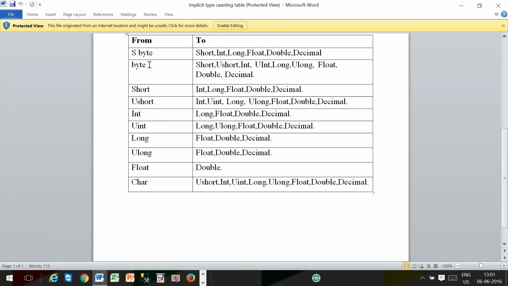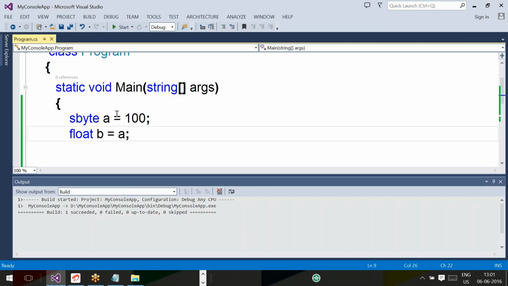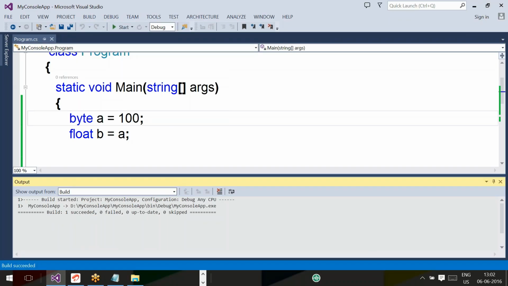Implicit conversions: from sbyte you can convert to short, int, long, float, double, decimal. Second one, byte to short, ushort, int, uint, long, ulong, float, double, decimal. Let's check this one. Byte to float. Any problem? No problem, this is also supported.